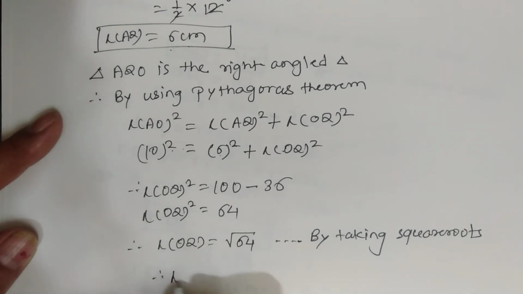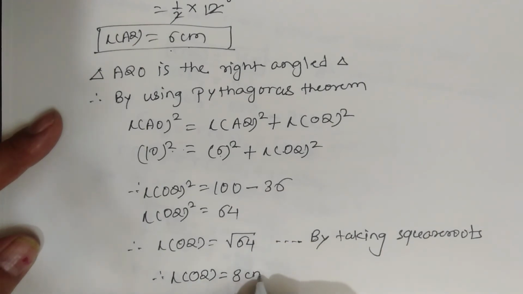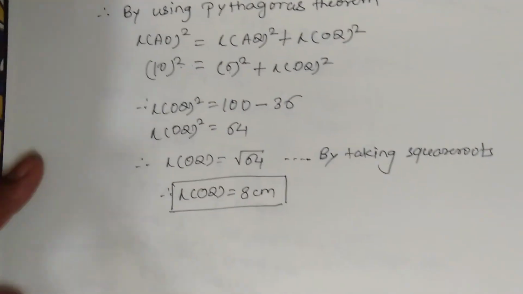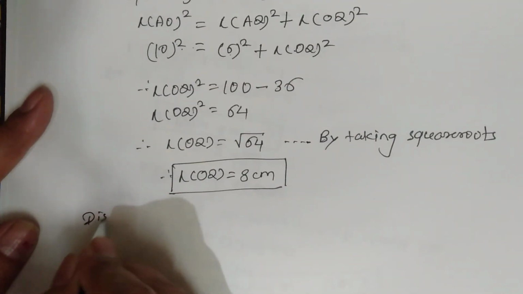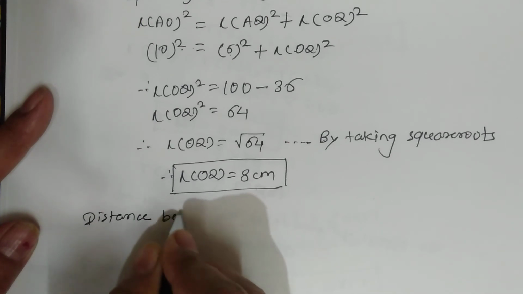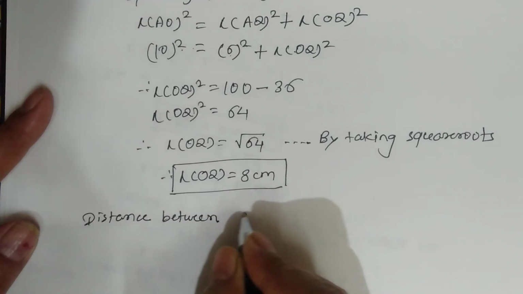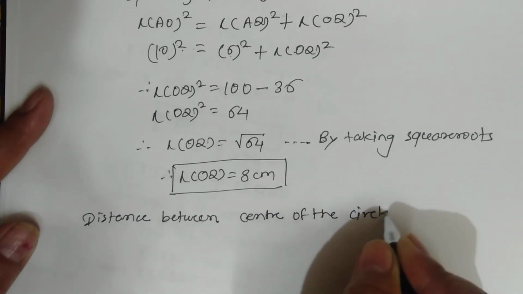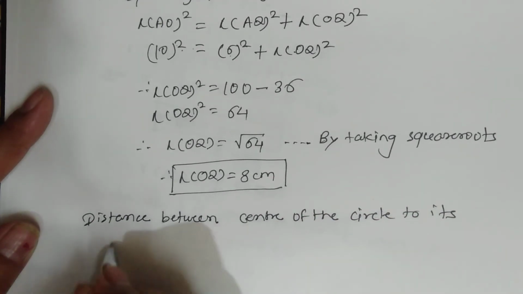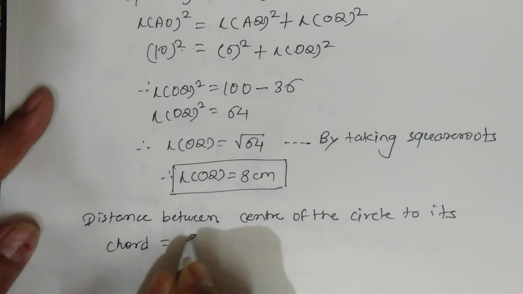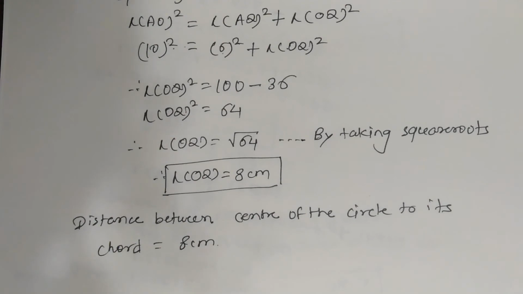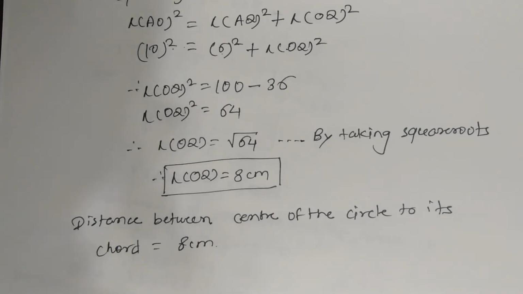So therefore length of OQ is equal to 8 centimeter. So the answer line is distance between center of the circle to its chord is equal to 8 centimeter, and this is the last question. So here practice set 17.1 is over. Thank you.